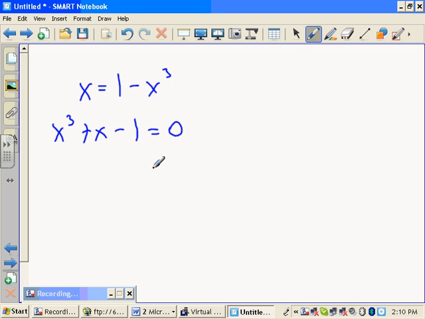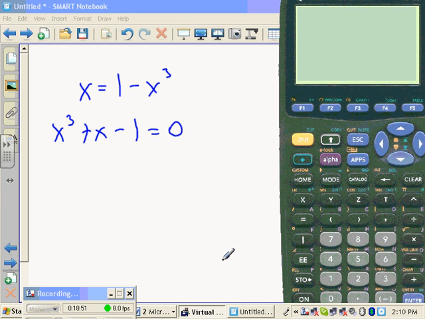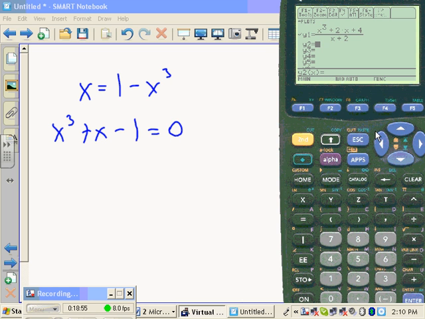What's my fallback position? How can I get it? If you can't do the algebra, you go and ask Hal to do it for you, and Hal will give you a decimal approximation that's pretty darn good. All right, so let's go see Hal. Hi, Hal. Let's solve this graphically, okay? So in y1, I'm going to put this equation, and I'm going to find out when y is 0. In other words, it hits the x-axis.